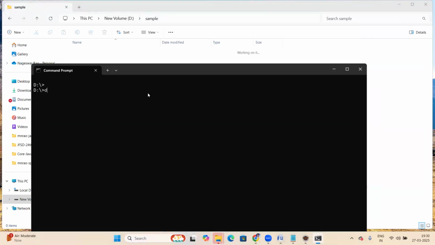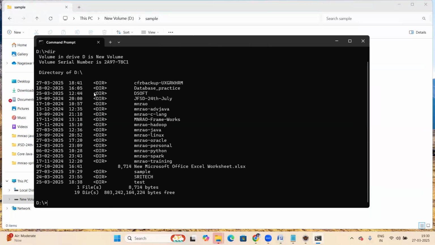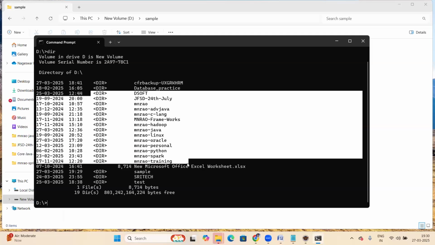Now check the contents of the D drive. DIR, right? See, all of this is displaying the D drive contents. What is this DIR? What does DIR stand for? Anyone have an idea? DIR means directory. It's a directory, simply.